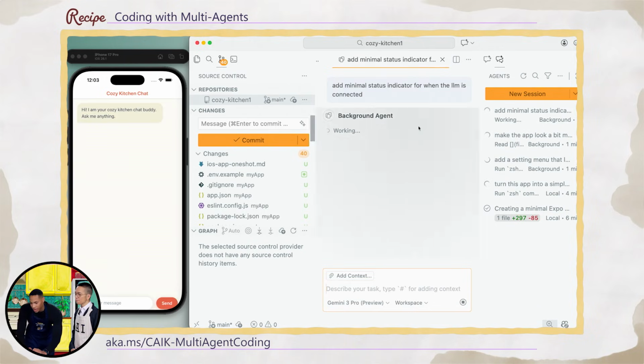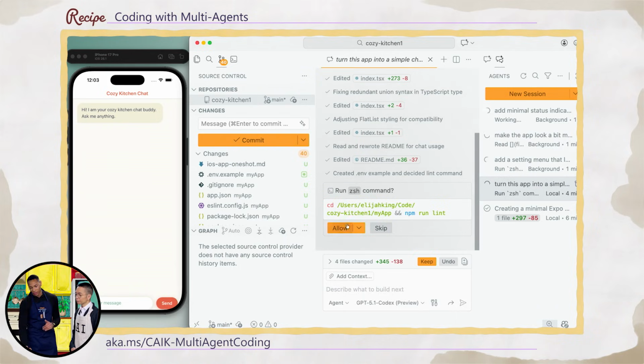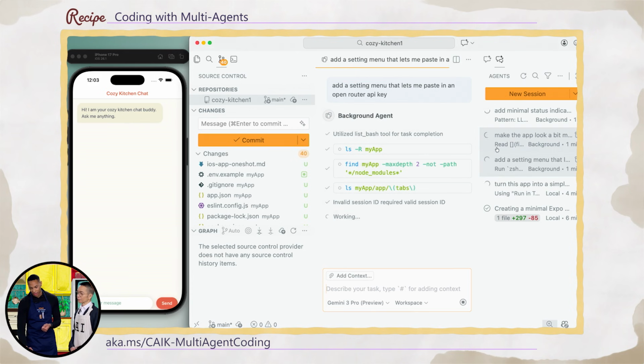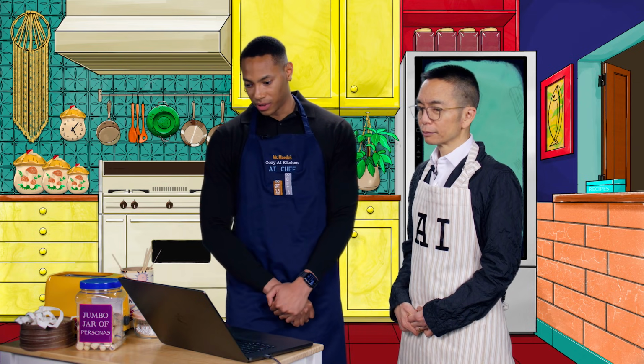Okay, so we made the app look a little bit more modern. It chose an orange theme for some reason, but that's Q's favorite color. Okay. And then let's just check back on some of our sessions. So again, because you have full control, they're going to ask you if they can do stuff. So in this case, we're going to allow running these commands. Now we'll just wait a little bit for them to fully load.